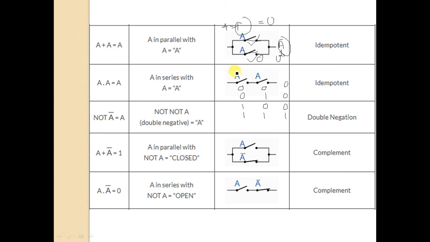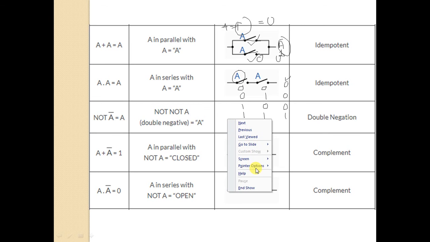It means the output is 1 only when the input is 1. No need to give the explanation of the circuit for the remaining ones.